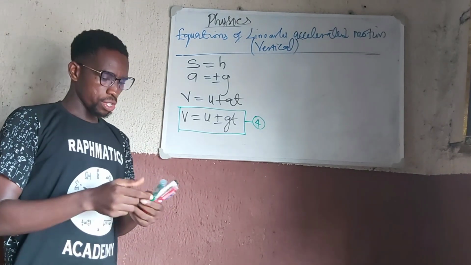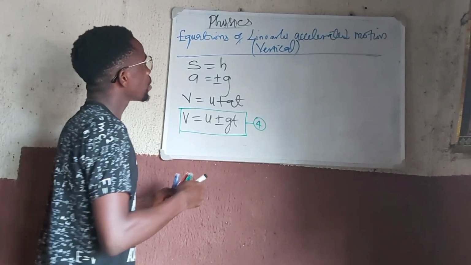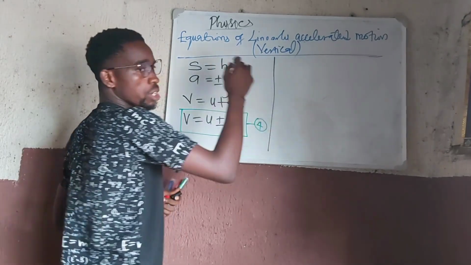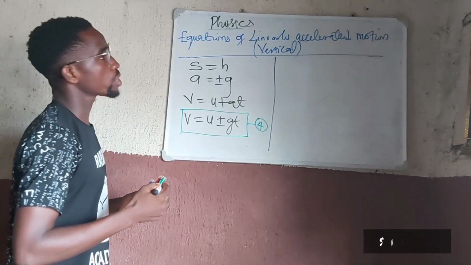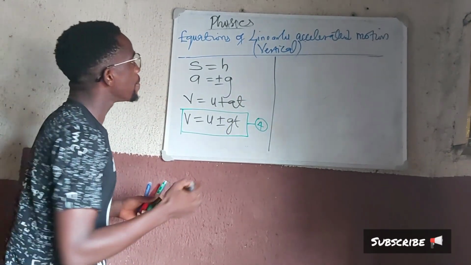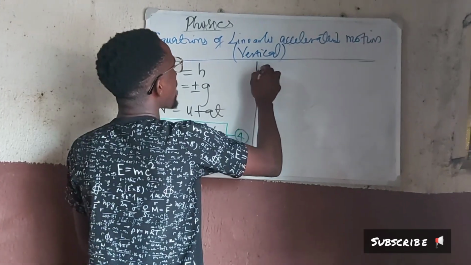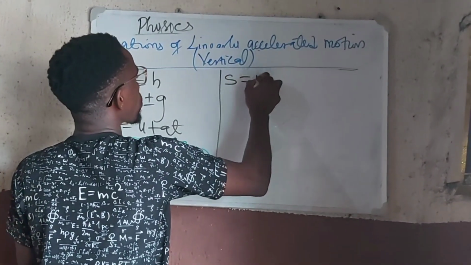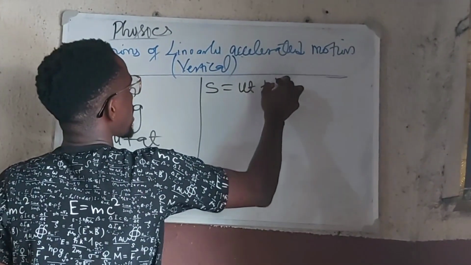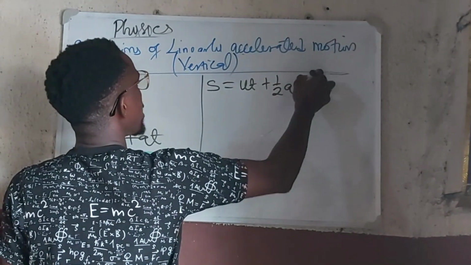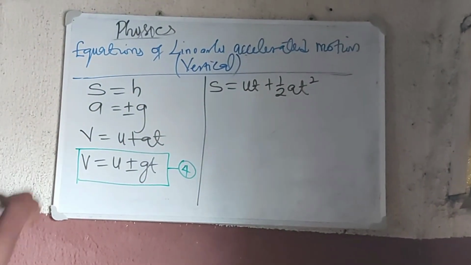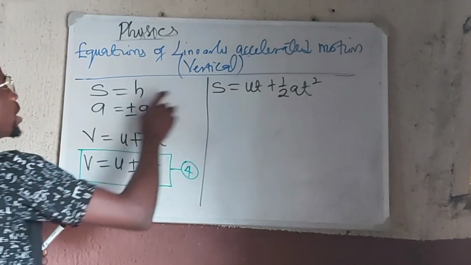Then we will now get our next equation from the second equation we derived, the second main equation. And what is that second main equation? The equation where we have that S is equal to UT plus half AT squared. So we apply these changes to this equation.